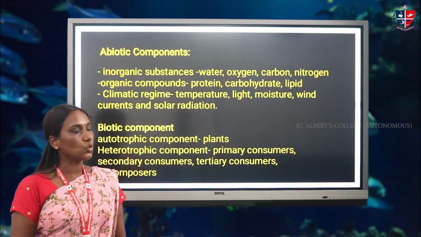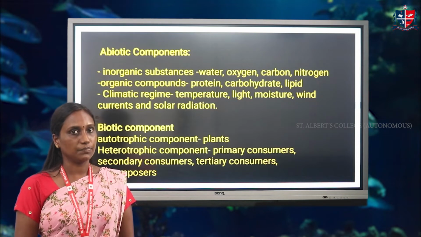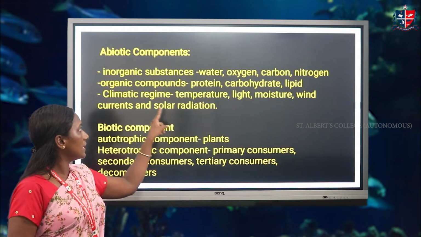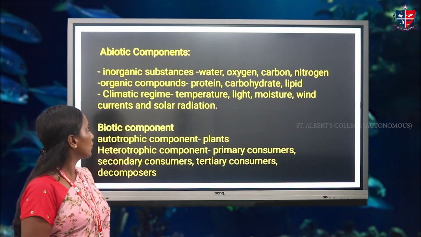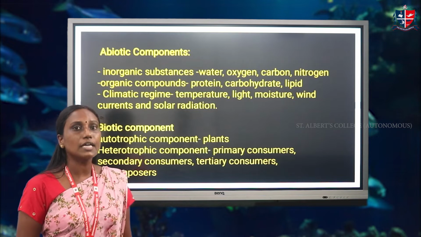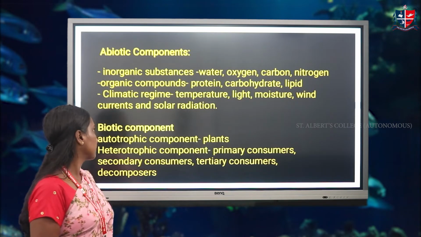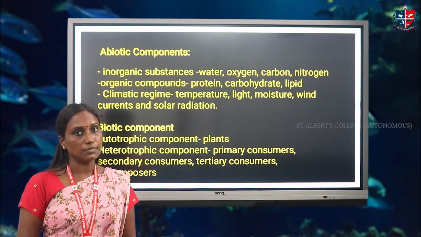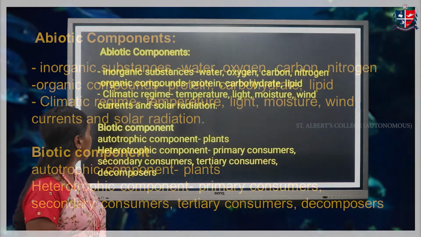Abiotic components include inorganic substances, organic compounds and climatic regime, in which inorganic substances include water, oxygen, carbon, nitrogen, and organic compounds include protein, carbohydrate and lipids. Climatic regime includes temperature, moisture, wind, light, etc.